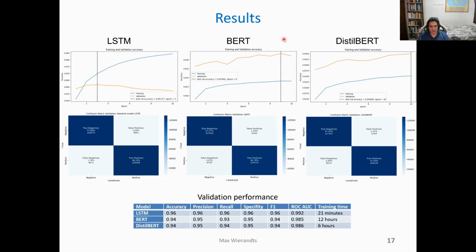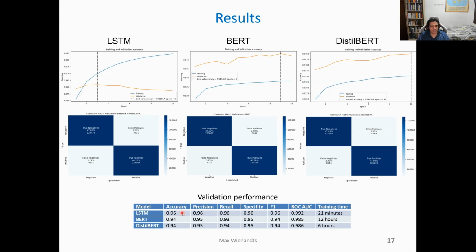Well, these are the results for the sentiment analysis model. As you can see, the performance of all the three models is similar. The LSTM was a little better with an accuracy of 96%.